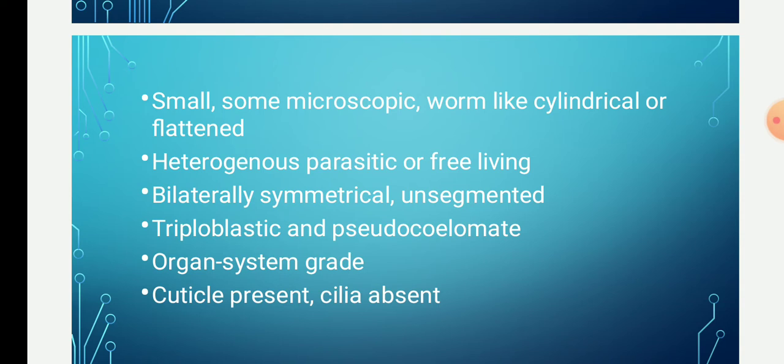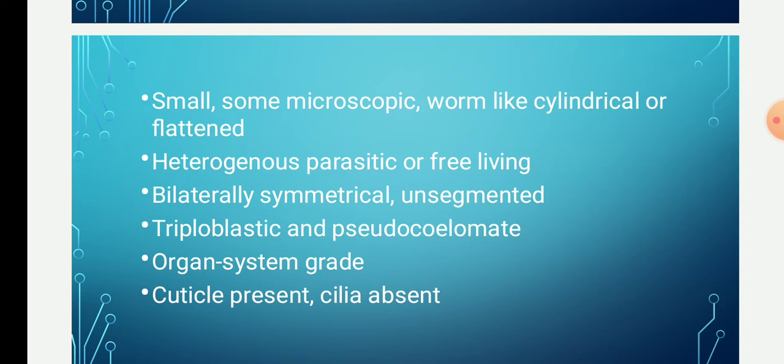They show bilateral symmetry. The body is bilaterally symmetrical, that is, the body can be split into two equal halves by only one plane. In this symmetry the body parts are arranged on the two sides of the central axis, and they are called Bilateria. In this, distinct anterior and posterior ends are present. And they are also unsegmented. The body is unsegmented.